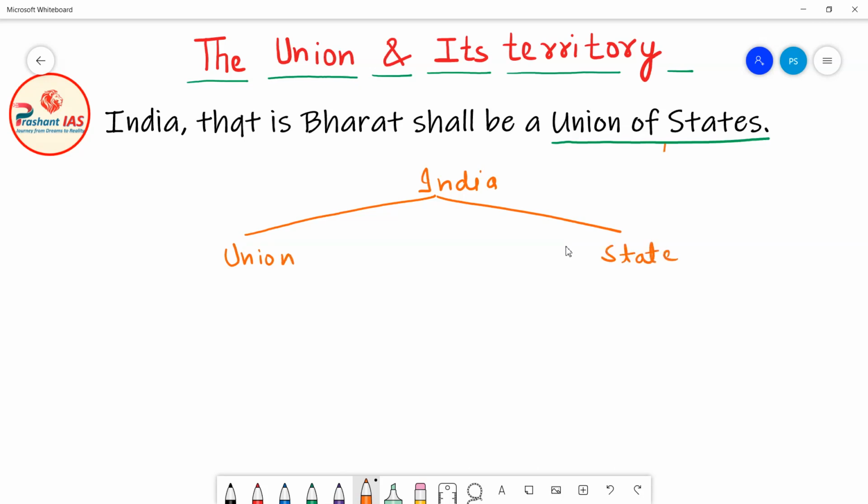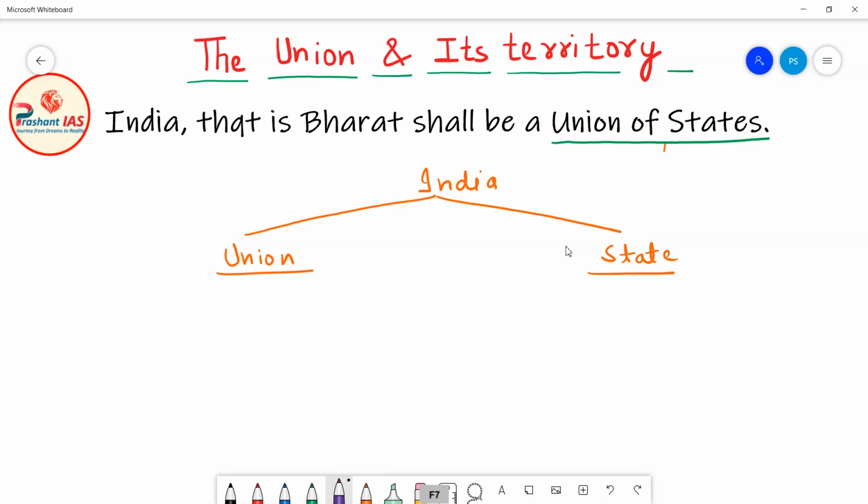The union government can also be called the central government, and the state government can also be called the provincial government. Moreover, there is one more type of government known as local government, but here we are not discussing local government. Here we will only discuss union and state government.